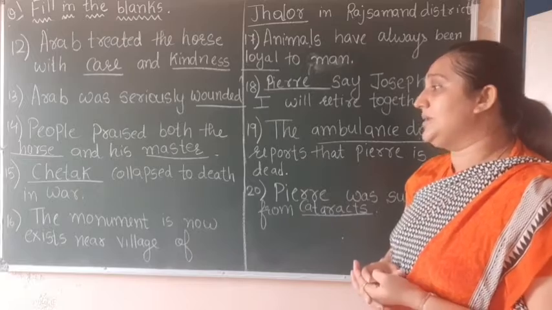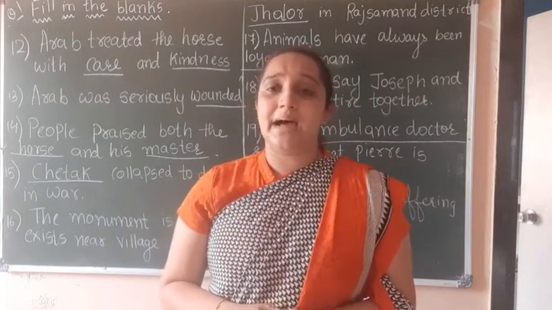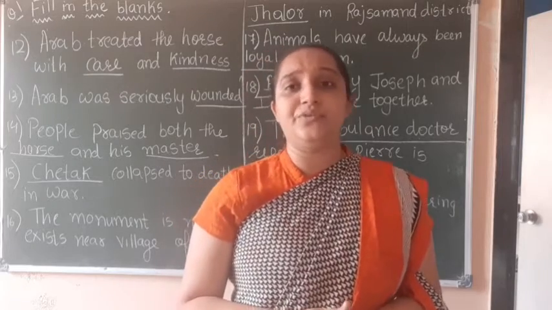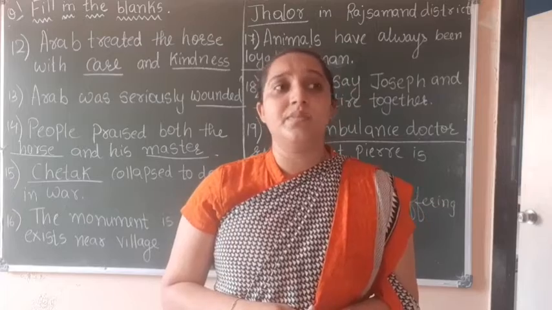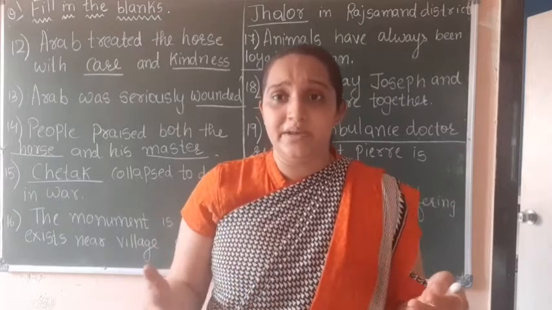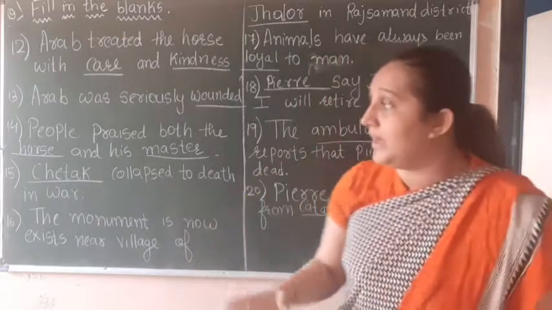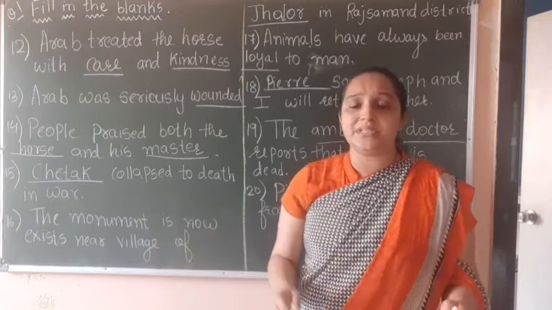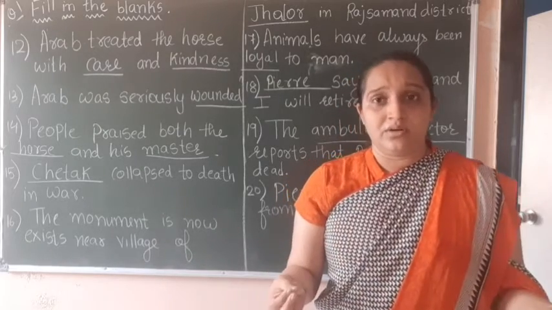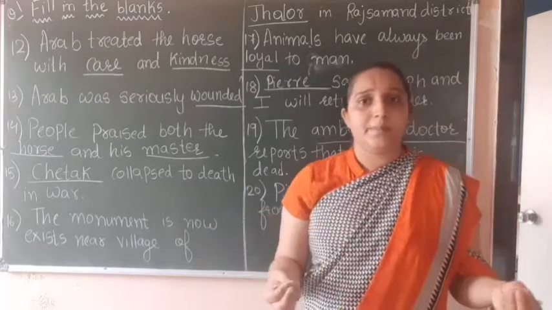Dash collapsed to death in war. Now if we talk about war, I gave you one example of Chetak, the horse of Maharana Pratap. He was wounded, and he died in the war just to save Maharana Pratap. So Chetak collapsed to death in war just to save his owner, his master, Maharana Pratap.